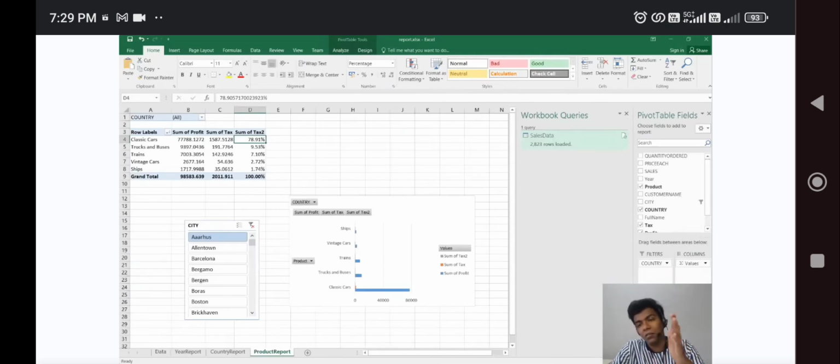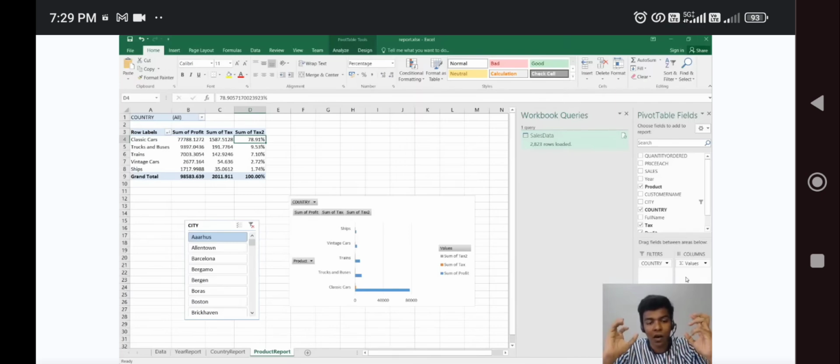While talking about this pivot table, fields are the main thing, guys. Totally we have 4 fields: filters, columns, rows, values. Whenever you are going to do some addition or something like that, you can do that in values. If you want rows like product, and want to show the sum based on the rows, we can go for the rows category. If you want to apply some filter, you can go for filters. If you want to apply columns, of course it is going to be a column value. That is what we have imported here. Okay, so likewise we got this data, guys.